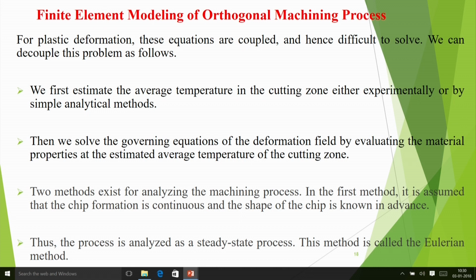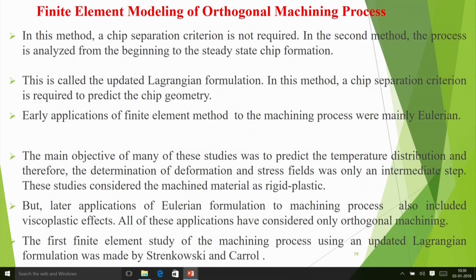Here two methods exist for analyzing the machining processes. In the first method, it is assumed that the chip formation is continuous and its shape is known a priori. So the chip is known in advance. So the process can be analyzed as a steady state process, with material moving through that control volume, and this method is called the Eulerian method, the control volume method. In this method the chip separation criterion is not required.